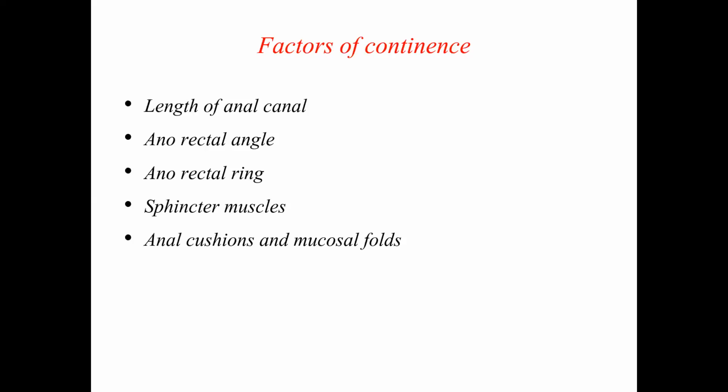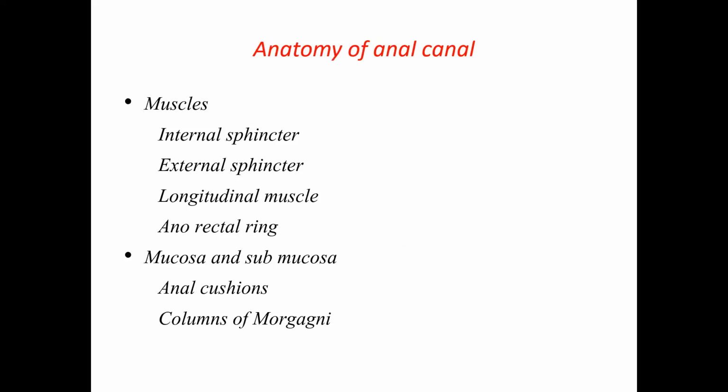Then the sphincter muscles, internal as well as external, and anal cushions and mucosal folds. The mucosa and submucosa also contribute to continence by getting into folds which close the lumen completely, preventing the leak of even gas. Anatomy consists of the muscles, internal sphincter, external sphincter, longitudinal muscle, anorectal ring, mucosa, and submucosa with anal cushions and columns of Morgagni. The folds of the mucosa which extend longitudinally into the rectum are called columns of Morgagni.